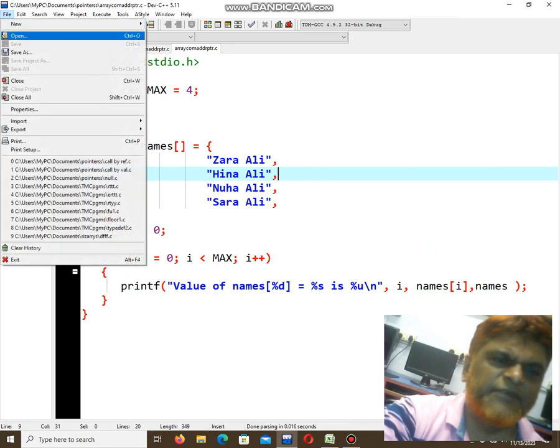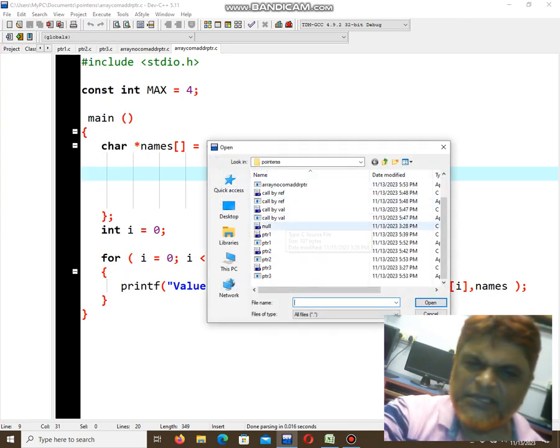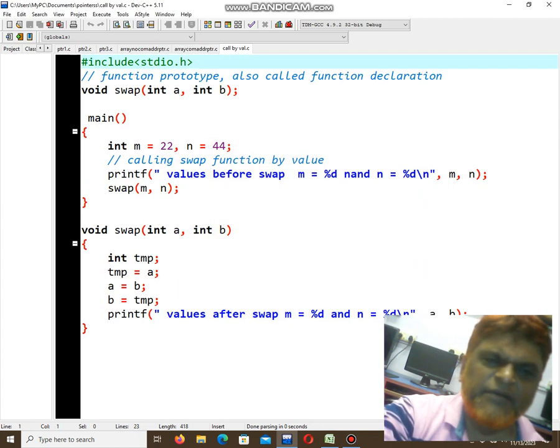Now, one more concept here, that is call by value. Actually, what is call by value? In call by value, all normal functions are call by value. Different memory addresses are used for both the calling and the called function. Whatever changes they make in the calling, it will not affect the called. This is called call by value.